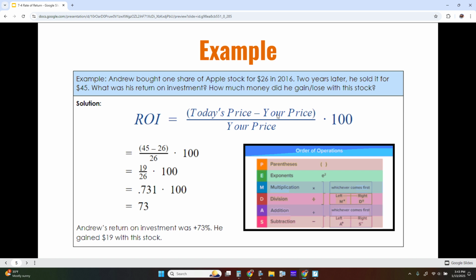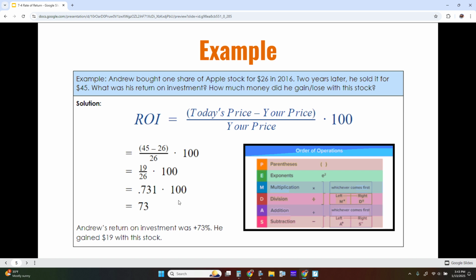The original price was originally purchased for $26. So we're going to take 45, subtract 26. That gives us 19. And then we're going to divide it by that original price, which is $26. That's going to give us 0.731, and we're going to times it by 100 to convert it from that decimal to a percentage.